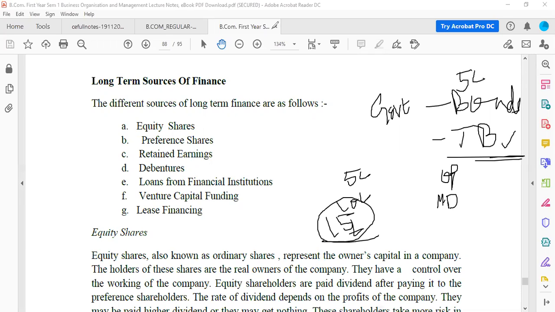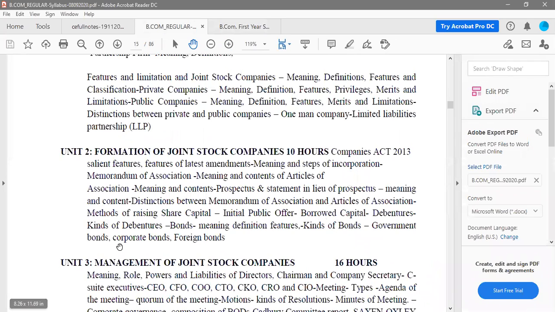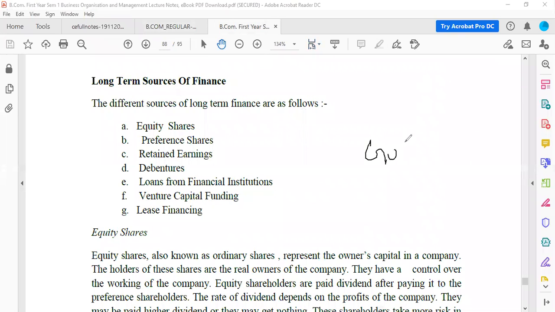Now apart from government bonds, you will have to learn about another type of bond, that is corporate bonds. Here the government was giving the bond, and the government was getting the money.